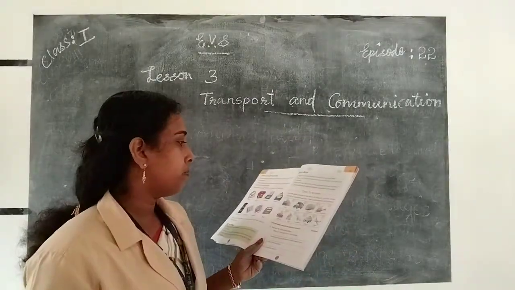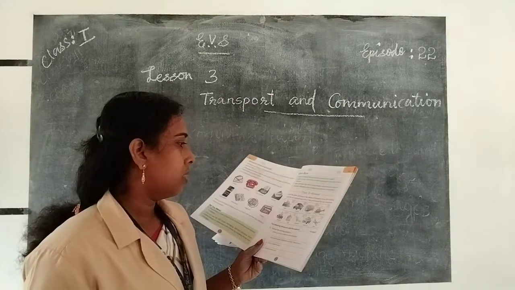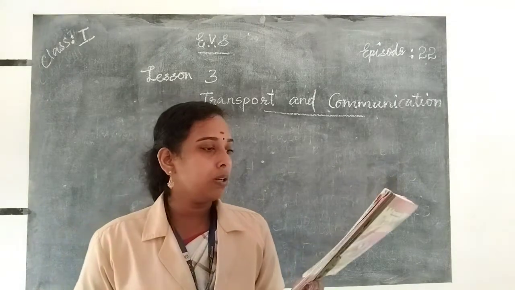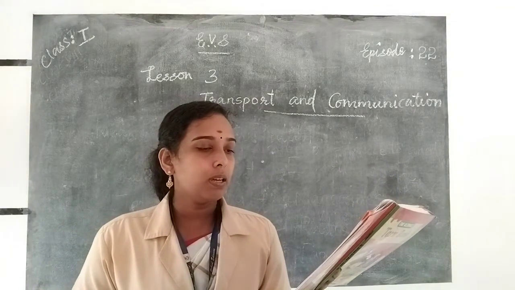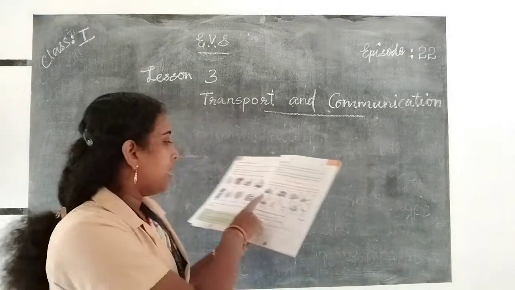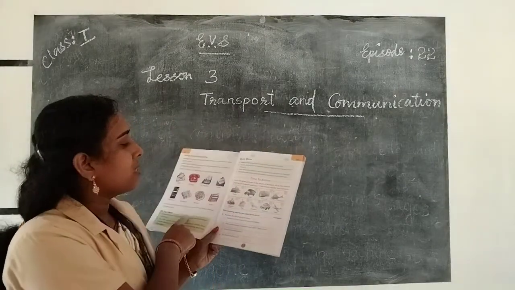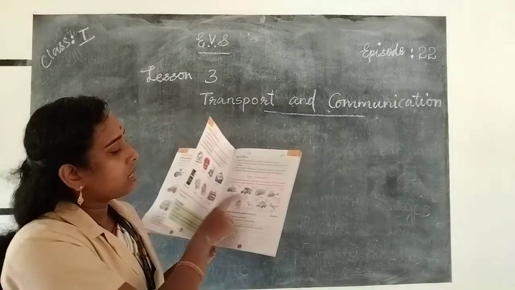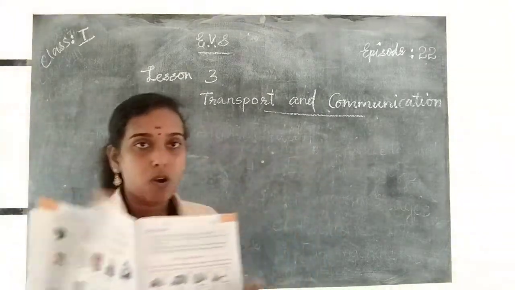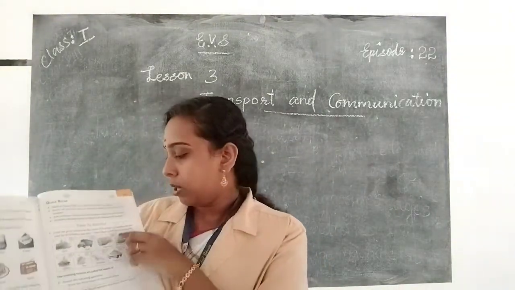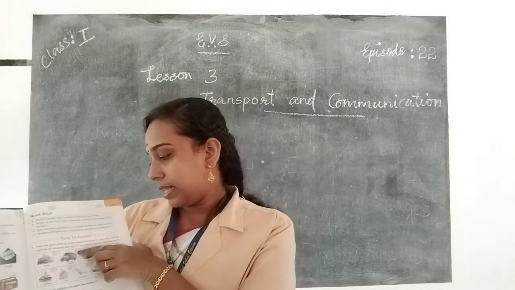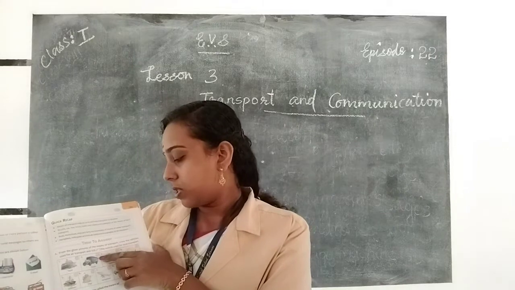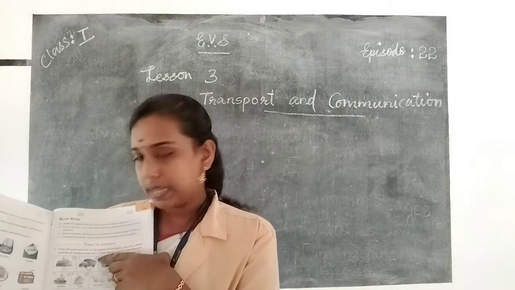So here, cross the vehicles used for air transport and tick the vehicles used for land transport. And here the first one is yacht. It is used for water transport. So leave it. Then the next one is truck. Truck is found on roads and it is used for land transport. So you tick on this column because it is one of the vehicles that we use for land transport.